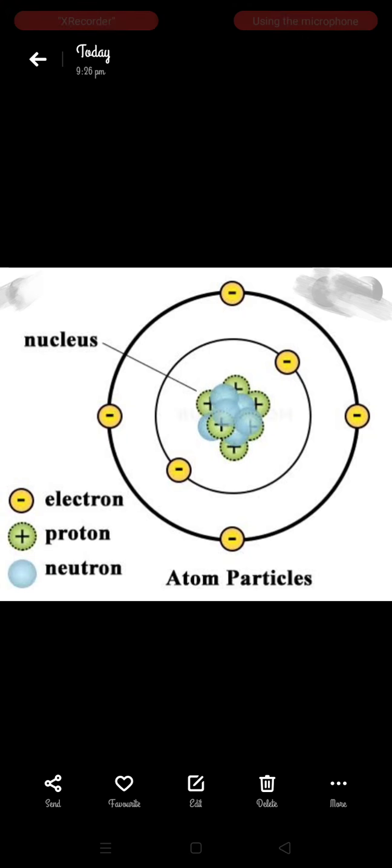Why is the electron not fixed? Because it is the lightest part and has negative charge with respect to the nucleus, so it moves around the nucleus. And the proton is heavy, so it is fixed in the nucleus.